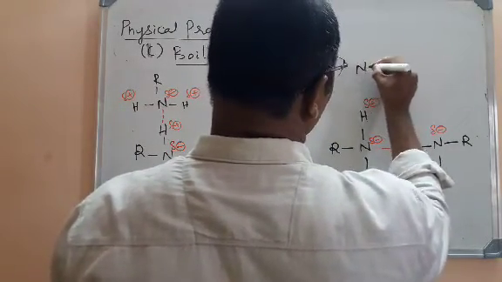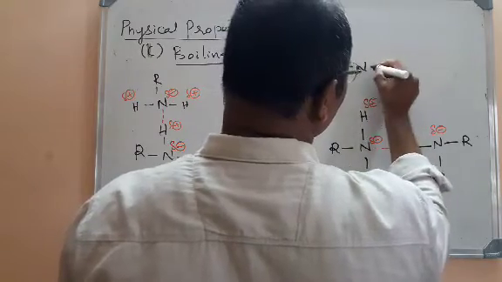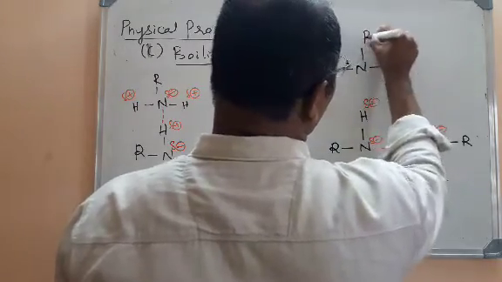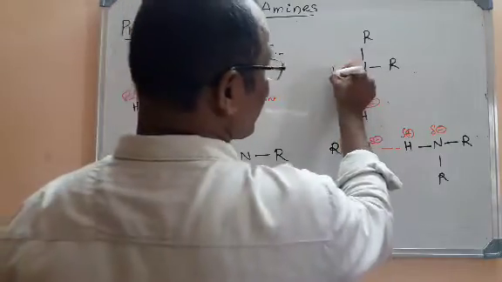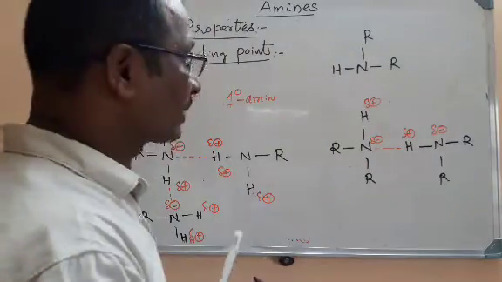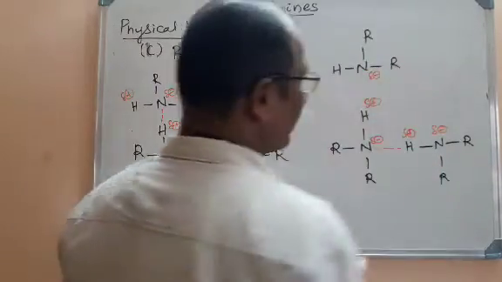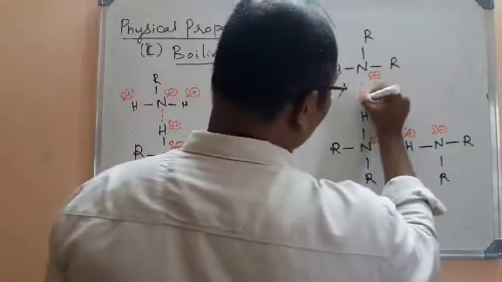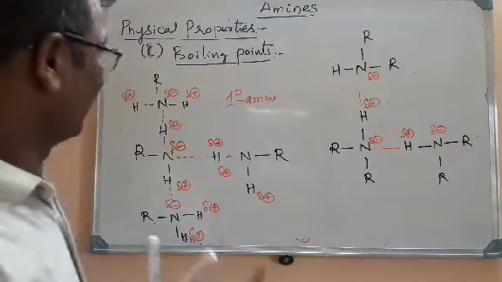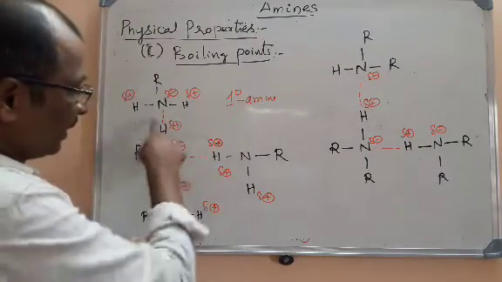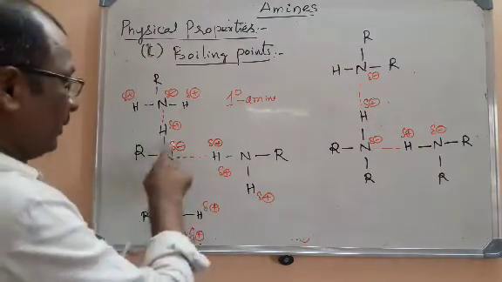Here I am writing a secondary amine again, that is having R2NH, I mean NH as the functional group here. What is the charge here on nitrogen? We have a negative charge. See here, here also one hydrogen bond. Here 3 hydrogen bonds are possible for this molecule.